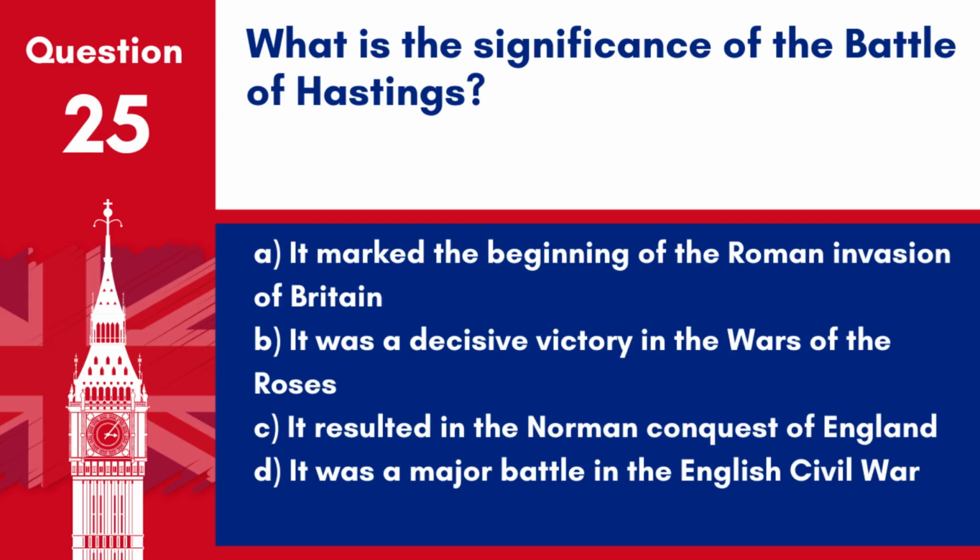Question 25. What is the significance of the Battle of Hastings? A. It marked the beginning of the Roman invasion of Britain. B. It was a decisive victory in the Wars of the Roses. C. It resulted in the Norman conquest of England. D. It was a major battle in the English Civil War. Answer: C. It resulted in the Norman conquest of England. The Battle of Hastings, fought in 1066, was significant for leading to the Norman conquest of England.